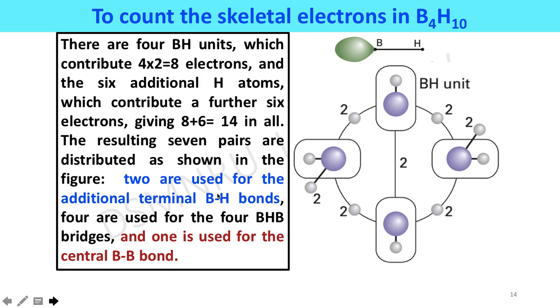Two are used for the additional terminal bonds. One bond is shown here, and one additional terminal boron-hydrogen bond is here. And 4 are used for 4 BHB bridged bonds, boron, hydrogen, boron. In this way, the 4 boron-hydrogen-boron bridge structures are shown, and one is used for the central boron-boron bond. In this way, a total of 7 pairs are involved in the formation of the cluster.